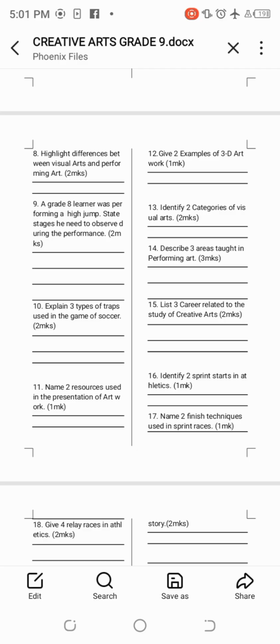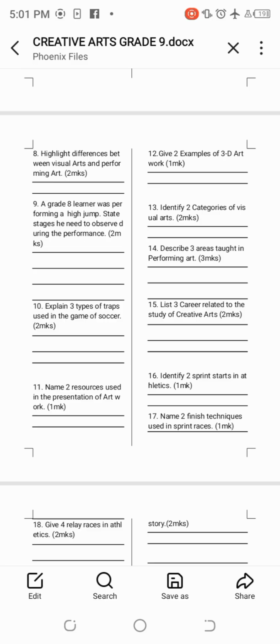Number 15, list 3 careers related to the study of creative arts and sports. We have numerous careers, but today I will mention the ones which come first. Number 1, we have a musician, a person who sings songs is called a musician. We have actor or actress. Then we have a general visual arts artist or mural artist. These are the common careers that we can get from the creative arts and sports learning.